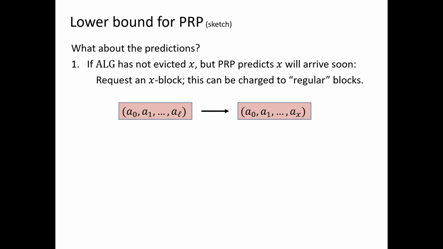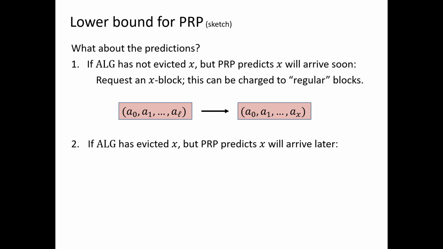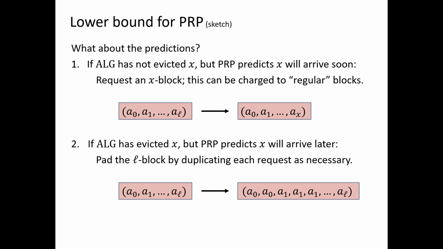The other situation is the algorithm has evicted some page, but the prediction says it will arrive much later than now. So in this case, instead of giving a standard L block, we pad it by duplicating the requests within the L block as necessary so that the page X will arrive as late as necessary.